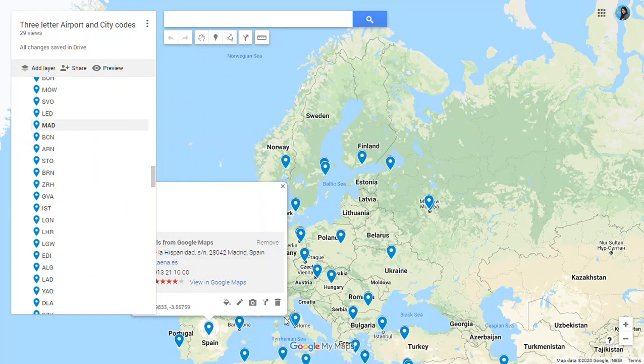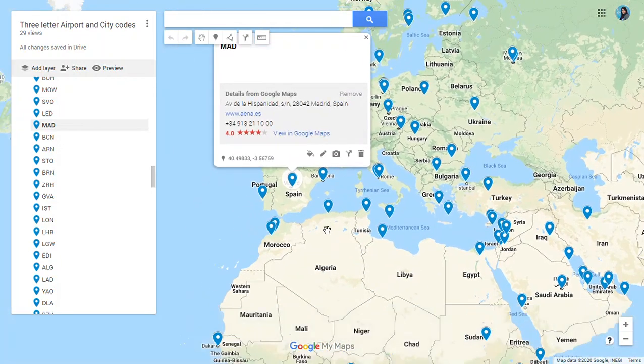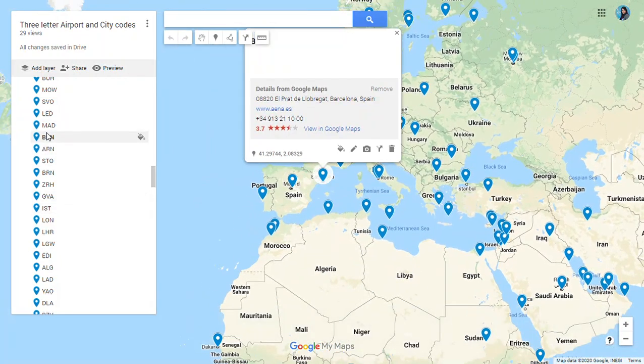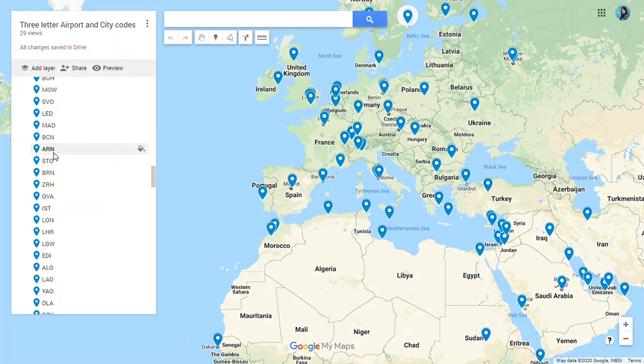Then Madrid in Spain, we have Madrid. Then we have Barcelona, BCN. You can see the location. Here we have the city of Barcelona. BCN is the code. Then Arlanda.